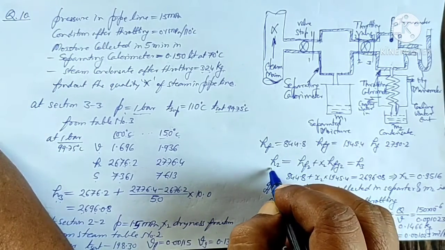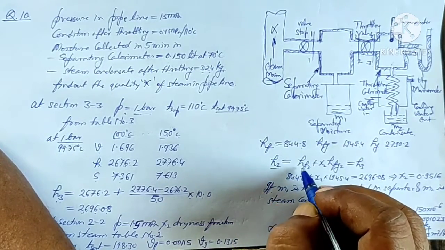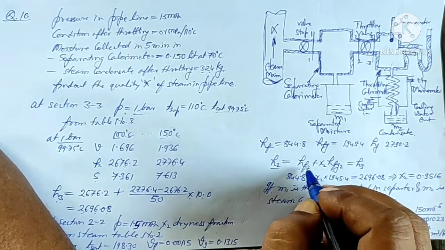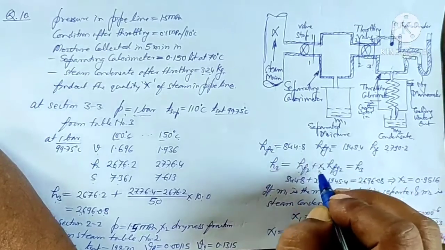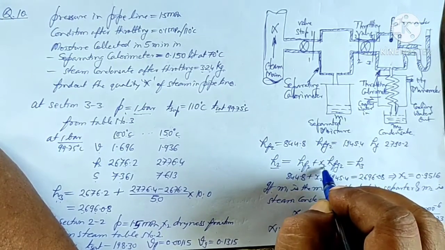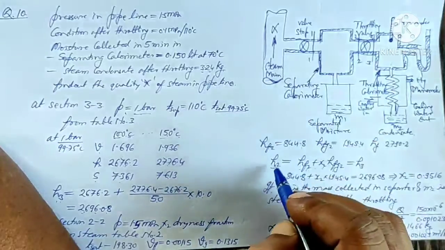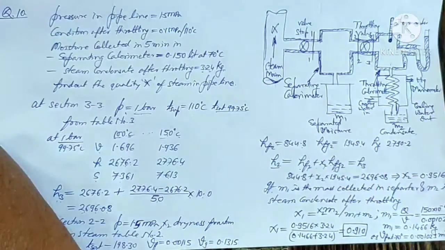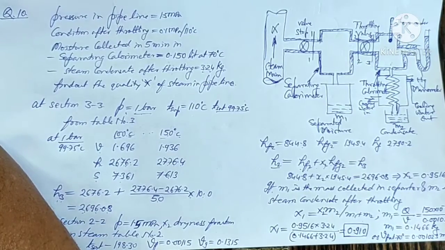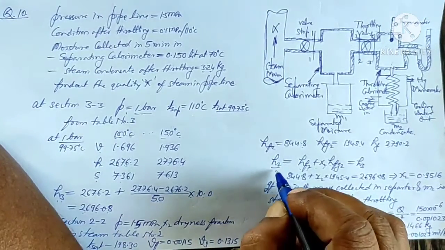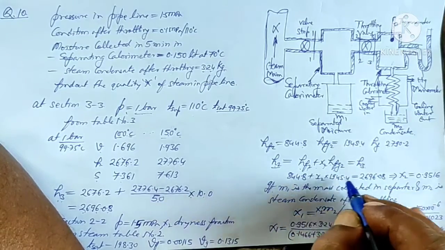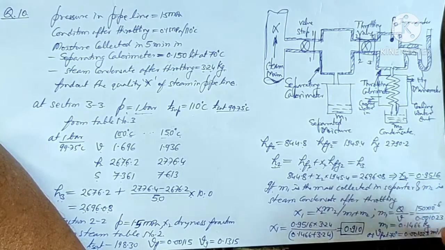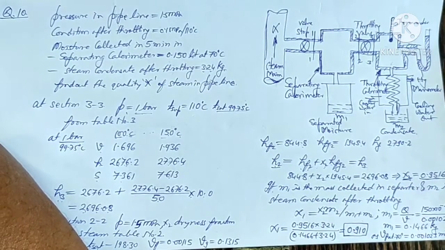Now the value of h2 we can calculate as hf2 plus x2 hfg2. hf2 we know, hfg2 we know, and x2 we want to calculate, and that enthalpy h2 will be equal to h3 because it is passing through the throttling valve. The throttling process is one where the enthalpy remains constant. So h2 equals h3. Substituting the values, the value of x2 comes out to be 0.9516.